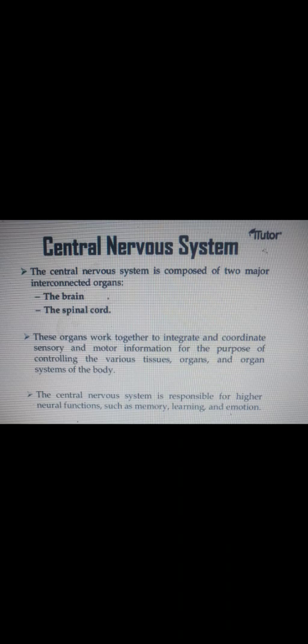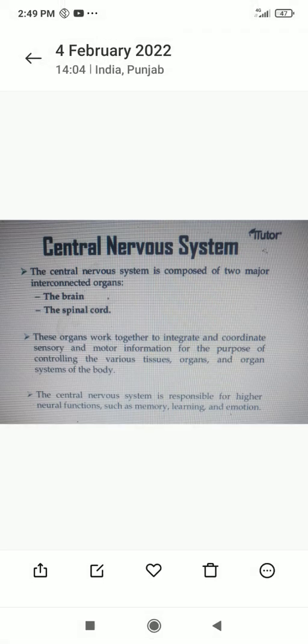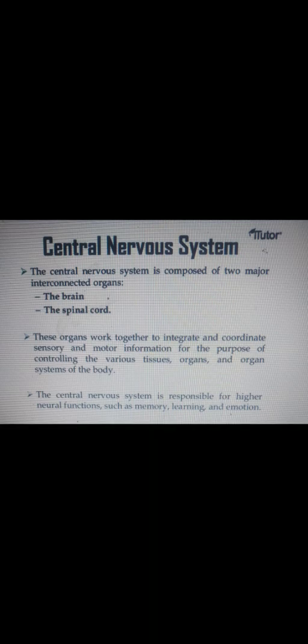All nerves have an individual function and play an important role in the human body. In the next lecture we will discuss the pairs of the peripheral nervous system, the cranial nerves, and the function of each nerve.